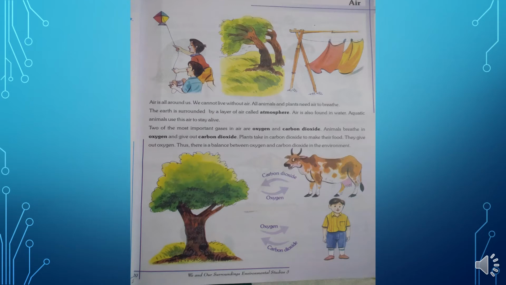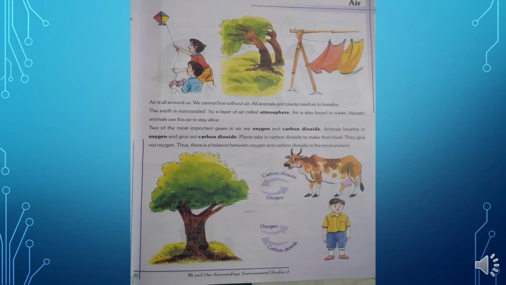Now, animals breathe in oxygen and give out carbon dioxide. As animals and human beings, what do they do? They breathe in, they take in oxygen and give out carbon dioxide. When we breathe, or when the animals breathe, what happens? We breathe in oxygen and give out carbon dioxide. But there is a vice versa, or we can say an opposite, in the case of plants.